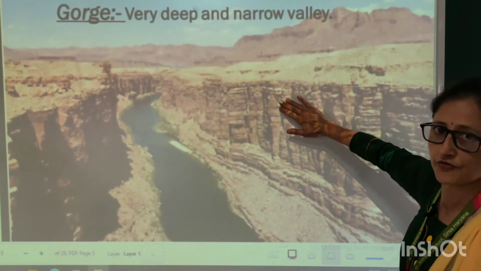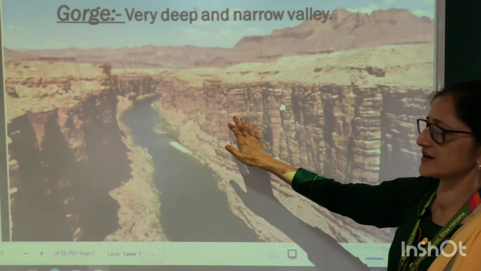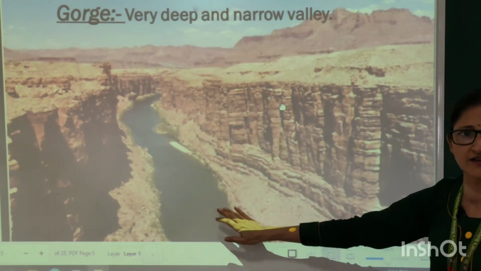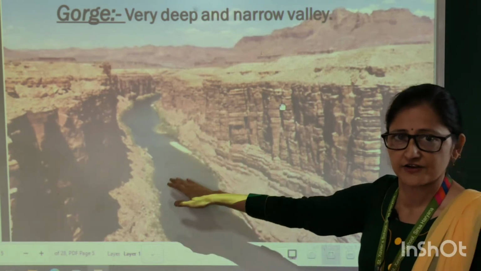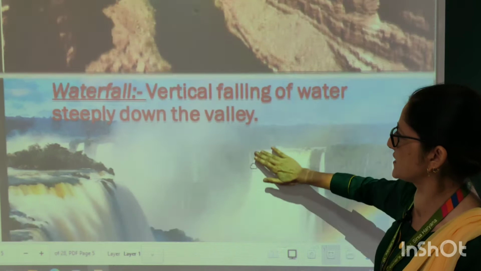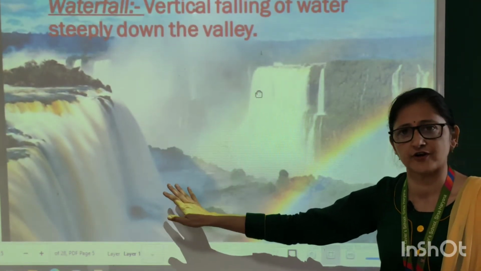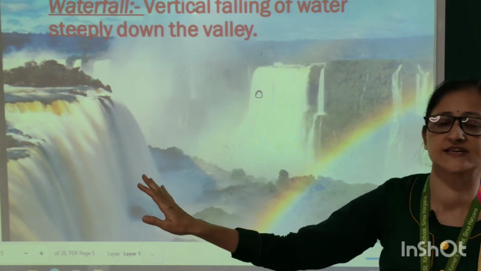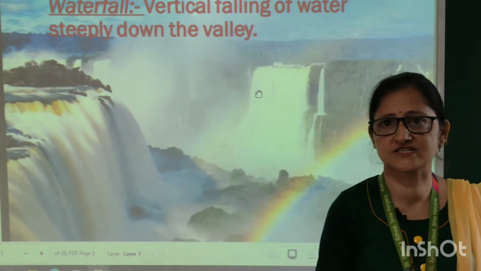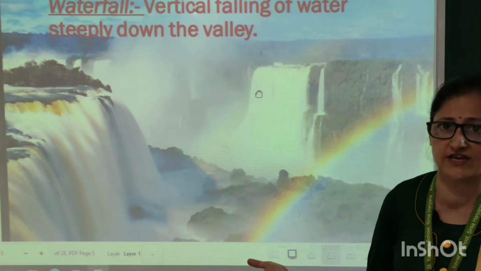Second feature formed by the river in its upper part is the gorge. A gorge is a very deep and narrow valley where the river flows. Third feature formed by the river is the waterfall. You may have seen waterfalls when you visit some places in your summer vacations, like Kempty Falls near Mussoorie or some other falls.